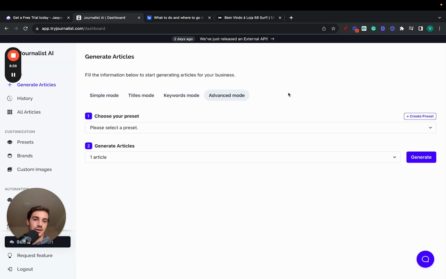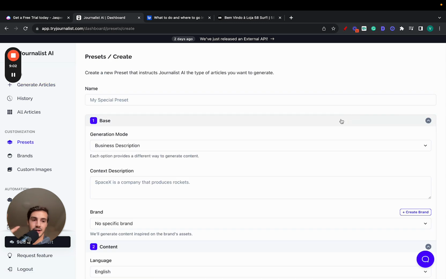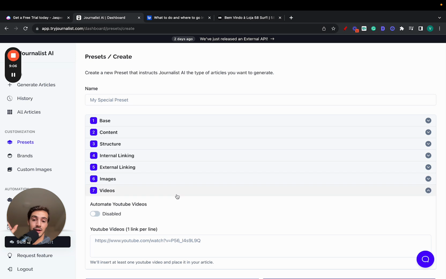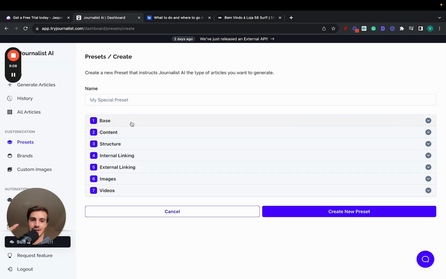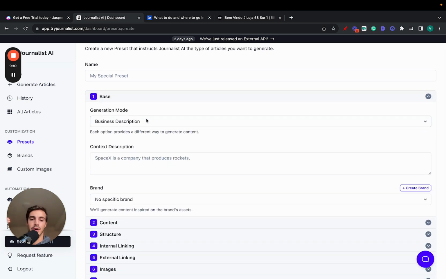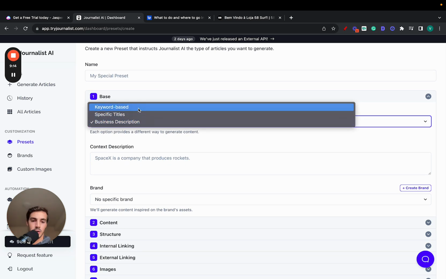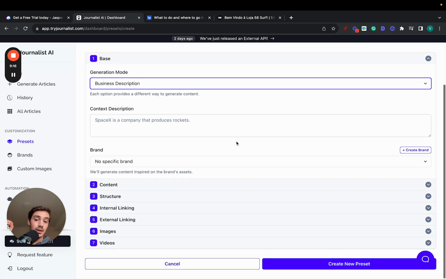Now, to use the advanced mode, you have to create a preset first. So if we go here to create a preset, you have 7 steps, and this is where this tool gets extremely, extremely powerful, right? You have 7 steps. The base one being the generation mode. Again, you can generate based on the description, based on titles, or based on keywords. Pretty straightforward. You can also connect your brand.